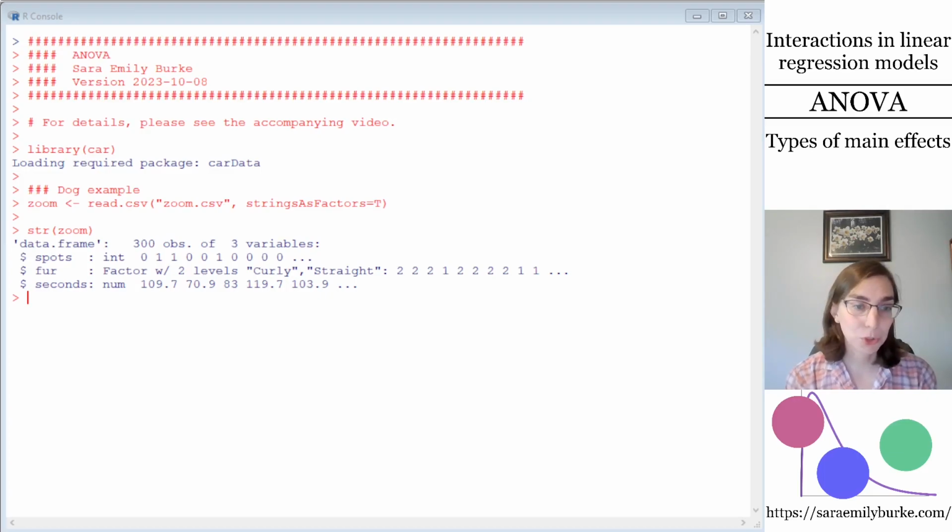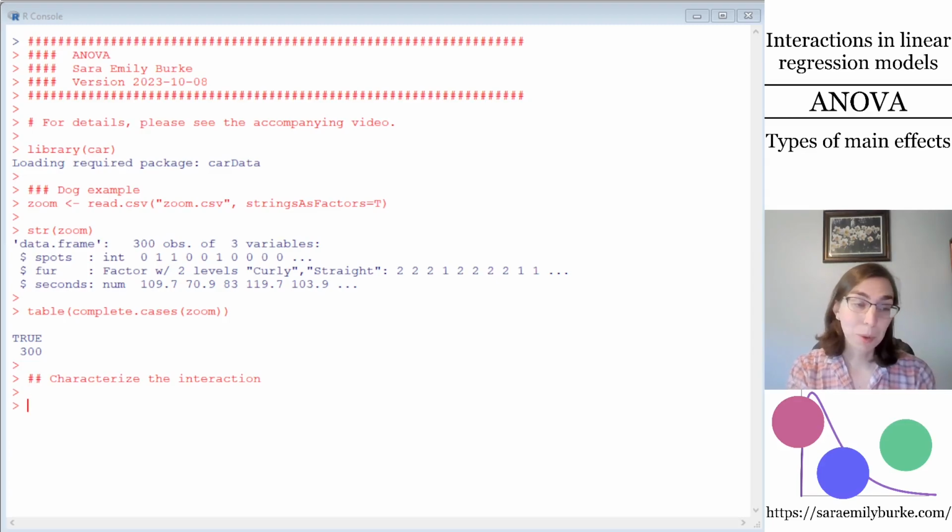And seconds is just recorded as a number, so it will work fine as the response variable in a regression model. I'm showing here a table of the output of the complete cases function on the entire dataset zoom, which came from zoom.csv, just to illustrate to you that all 300 rows in the dataset are complete observations. There's no missing data. So if there was missing data, some of the things that I'm going to do might require additional consideration.